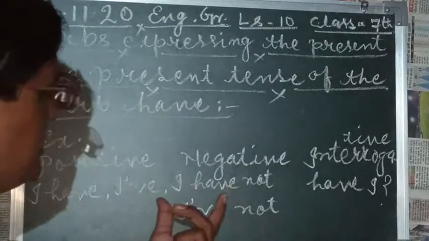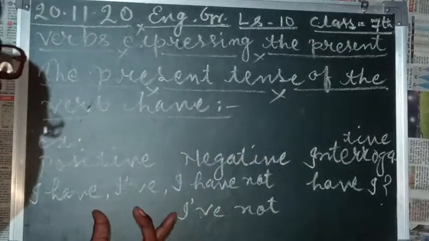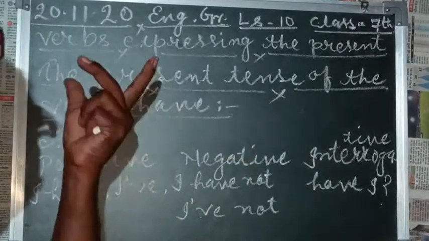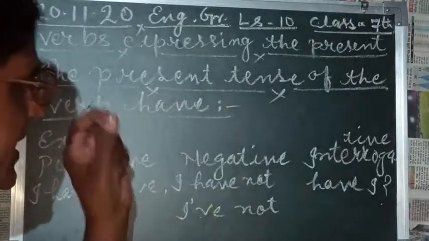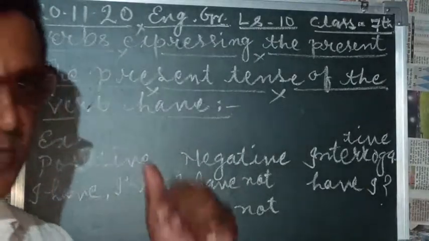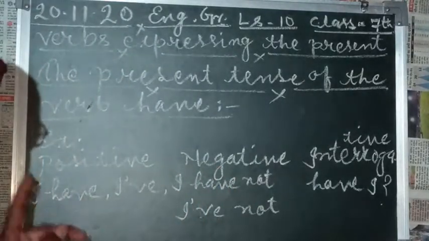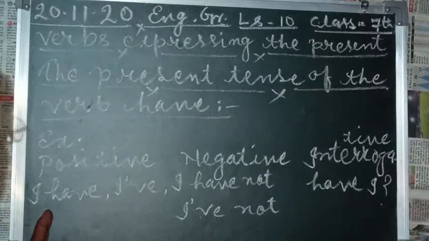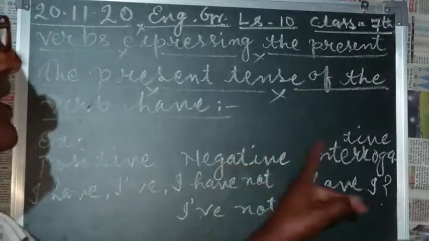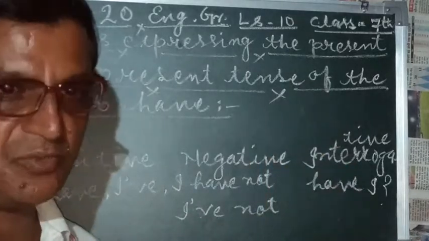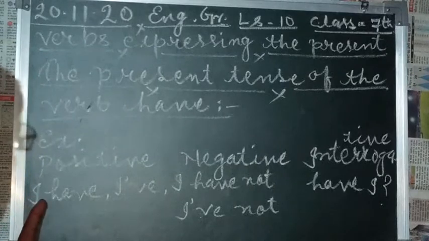How shall we use it in sentences? Suppose we are representing is in the to be form, so as an auxiliary verb, means helping verb, I am using this have here. As you see in the example, I am taking here positive form, negative form and interrogative form. There are three forms given here. I am using, just like the first one.